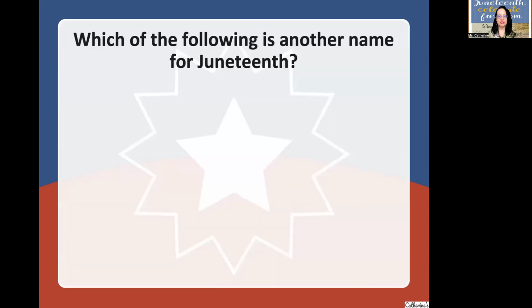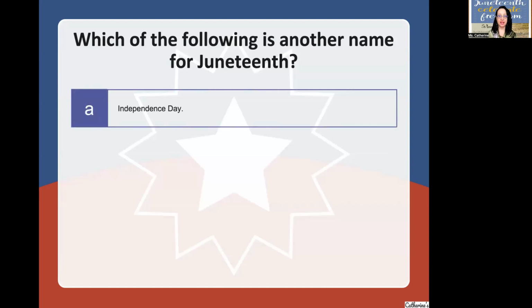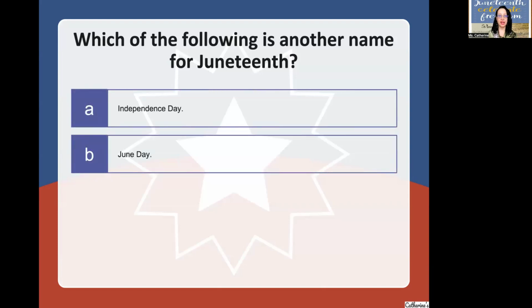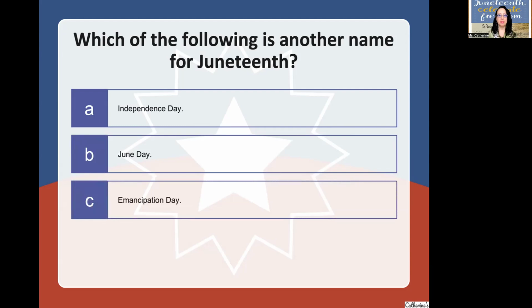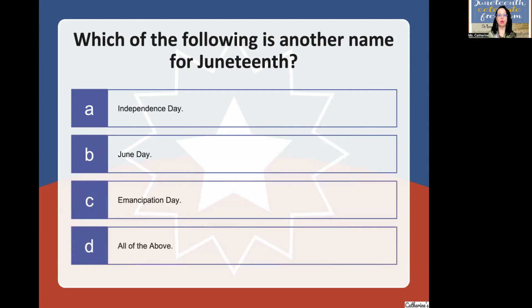Which of the following is another name for Juneteenth? Independence Day, June Day, Emancipation Day, or all of the above? This could be a trick question. So which of the following is another name for Juneteenth? Emancipation Day. No, who chose Independence Day? No, that would be July 4th. Okay, so Juneteenth or June 19th is Emancipation Day.